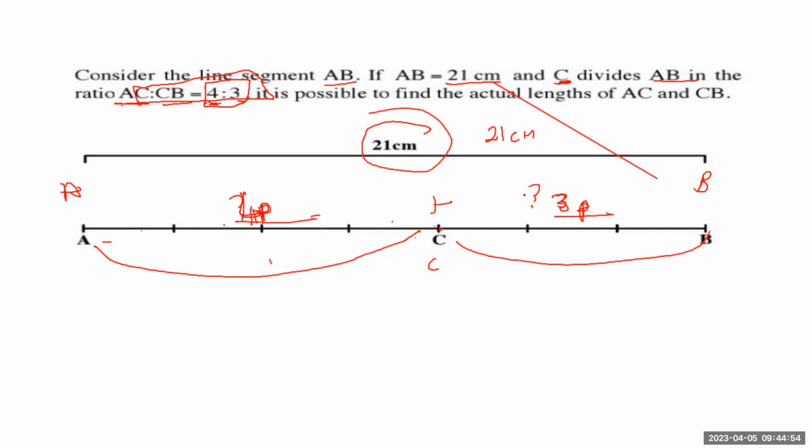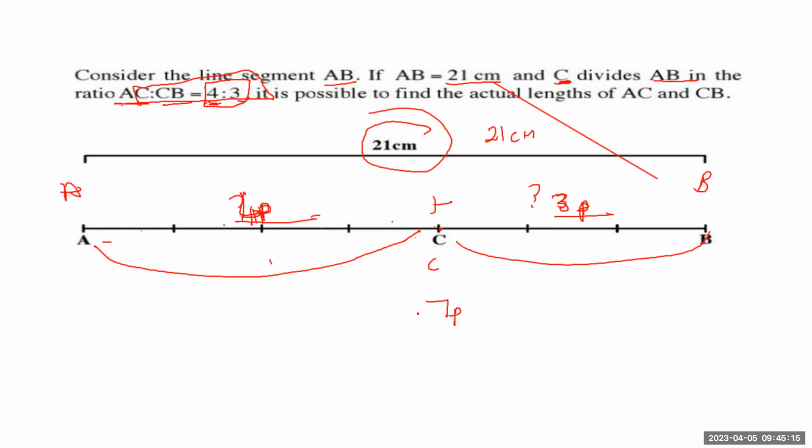Yes. Now, clearly, people are asking, Marcel, if you add 3 plus 4, what is going to be 3 plus 4? It's 7. Is this line 7? The line is not 7. The line is 21 centimeters. We spoke about that. But in comparison, if we compare it with AC, it's going to be 4 of the pieces into 7 of the pieces.